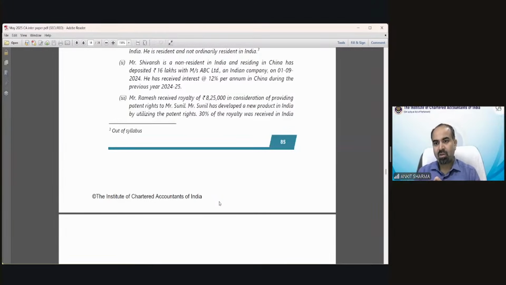Anyone else? But Sunil developed the product in India, according to Mr. Karthik. So according to you, full amount is taxable. According to Karthik, according to Ishan, 30% is taxable. Sindhu is saying 30% taxable. Okay. Anyone else? You know, there is a specific provision for this kind of concept under the basic concept topic. Exactly the patent provision, the royalty provision is there and is specifically written what needs to be done in this case.